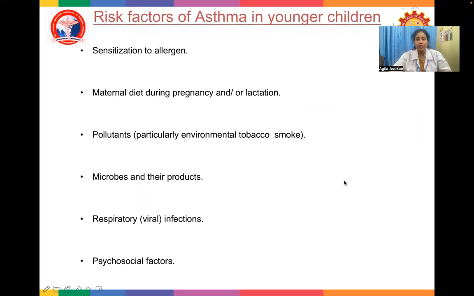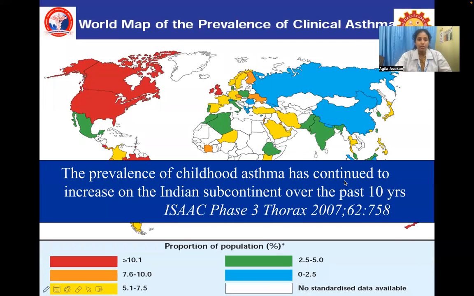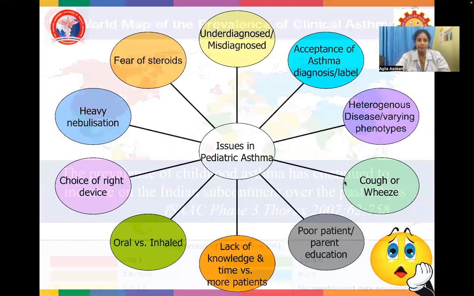Risk factors for asthma in younger children: sensitization to allergen; maternal diet during pregnancy or lactation, which is known to have some risk associated with asthma; pollutants, particularly environmental tobacco smoke; microbes and their products; respiratory viral infections; and psychosocial factors. These are the risk factors for asthma in younger children. The prevalence of childhood asthma has continued to increase on the Indian subcontinent over the past 10 years.